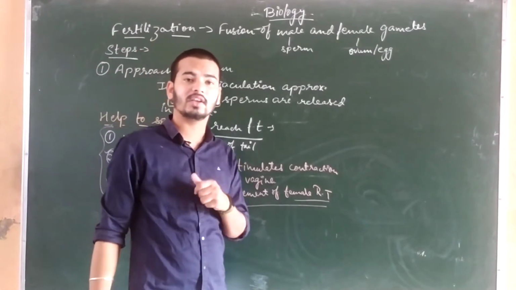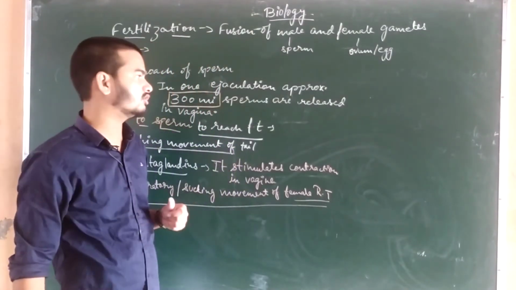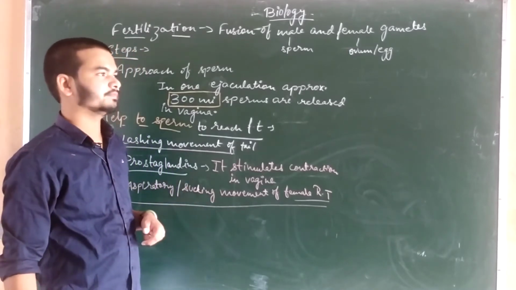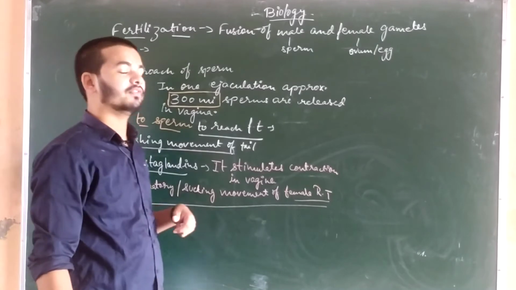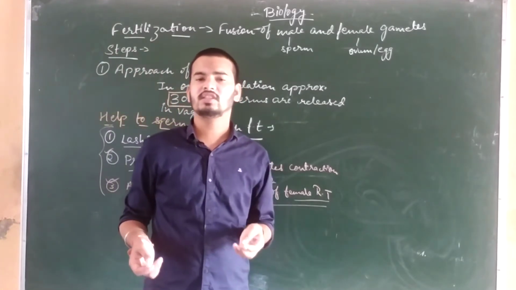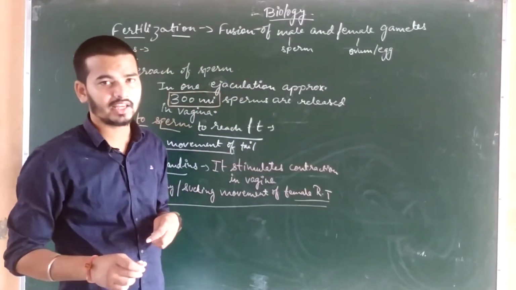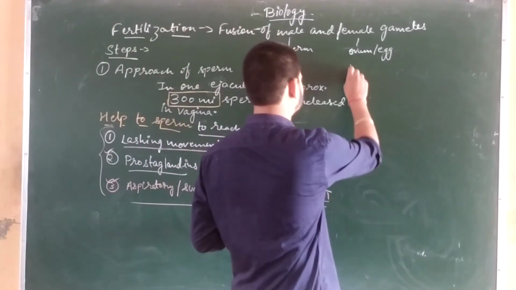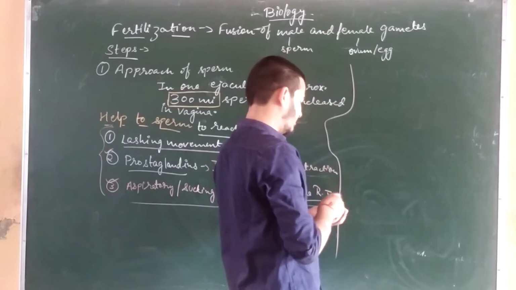But along with these facilities, there are also some situations which are very dangerous for the life of sperms. What are the problems faced by the sperms?